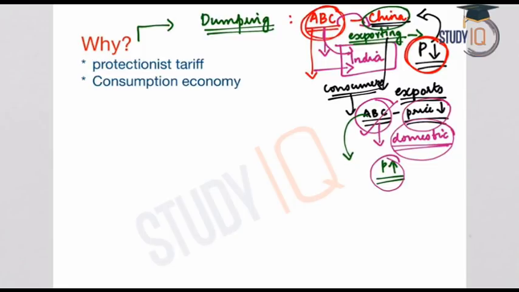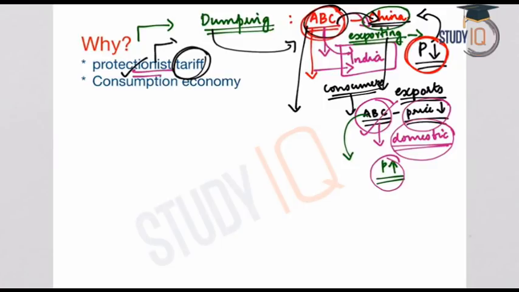Now, an anti-dumping duty is a protectionist tariff that a domestic government imposes on foreign imports. Now let us come back to the example. In this example, we have seen ABC, a Chinese-based company, exports commodities from China to India at a price lower than the price in the home market. So in order to counter this, what will the Indian government do? The Indian government will impose a tariff, and this tariff is called a protectionist tariff. Why? Because the aim of this tariff is to protect the domestic industries.